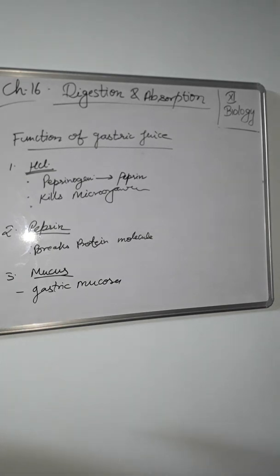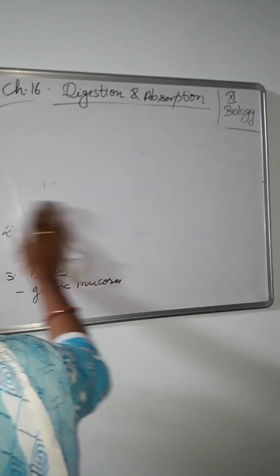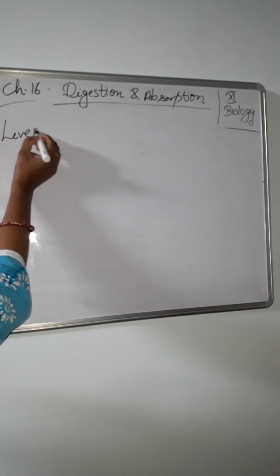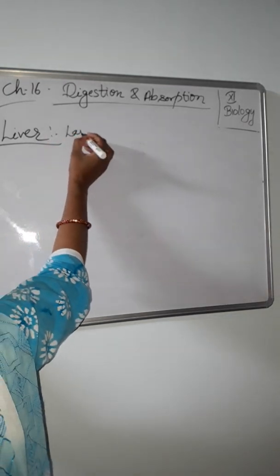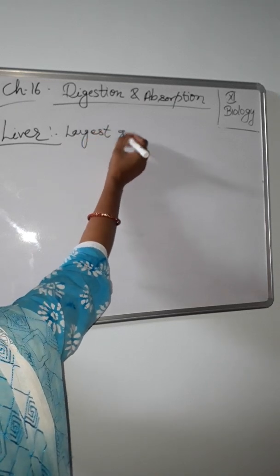Now the third associated gland, that is the liver. The liver is the largest gland of the body and secretes bile juices.